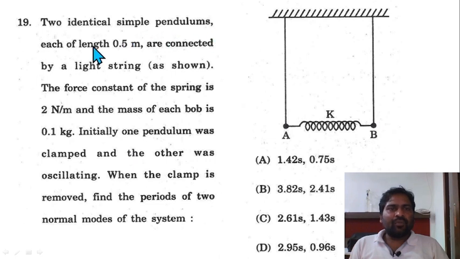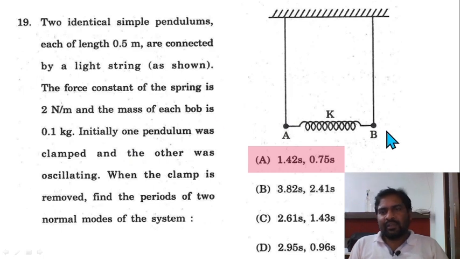Two identical simple pendulums, each of length 0.5 meter, are connected by a light spring. The force constant of the spring is 2 Newton per meter and the mass of each bob is 0.1 kg. Initially, one pendulum was clamped and the other was oscillating. When the clamp is removed, find the period of the two normal modes of the system. Okay, so option A is going to be correct, 1.42 second and 0.75 second. For solving it, just move this bob by a small angle theta here and find out the restoring force for this pendulum and this spring, and calculate the torque, and from there you will get the solution.